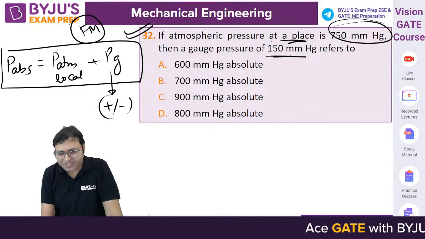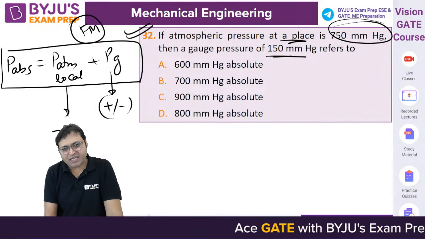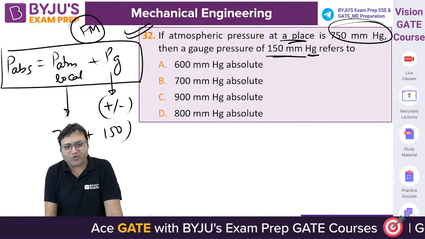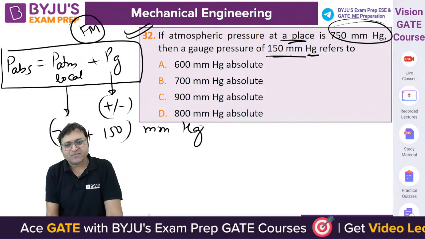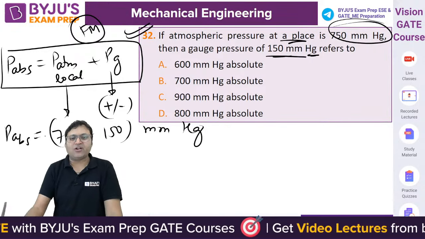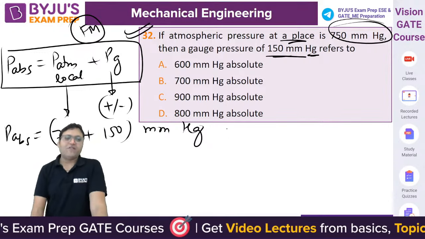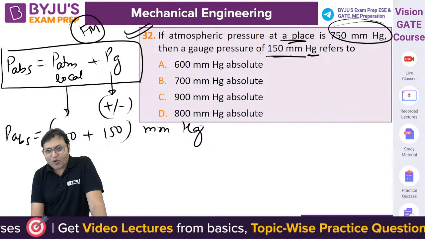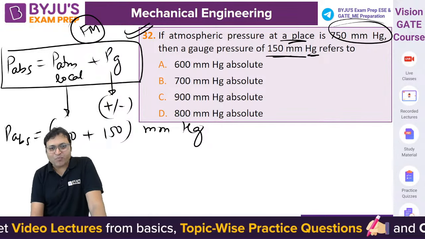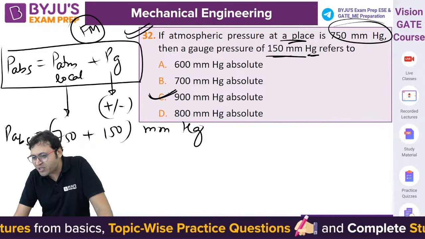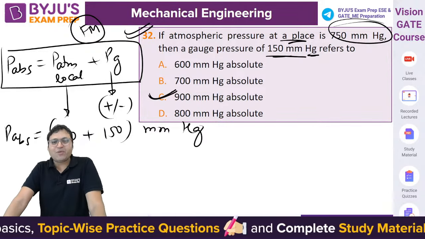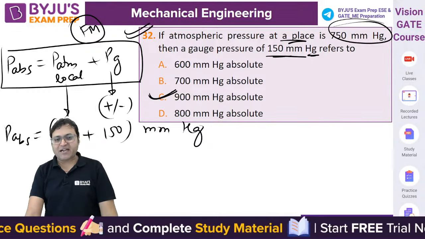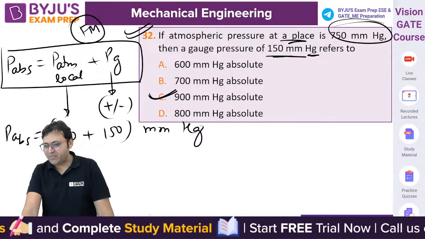But because it is a positive gauge pressure, atmospheric pressure is 750 millimeter of mercury and units are same, 150 millimeter of mercury. So the absolute pressure at that particular location will be 750 plus 150 millimeter of mercury, isn't it? It is a positive gauge pressure. So you should put the gauge pressure with sign. A will not be the answer. Do not subtract these two. Add atmospheric pressure and gauge pressure to get the absolute pressure. C will be the correct answer.